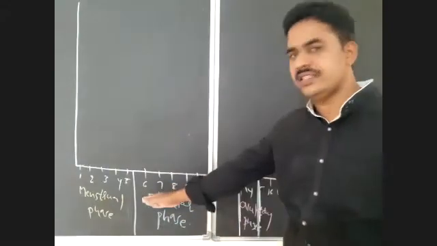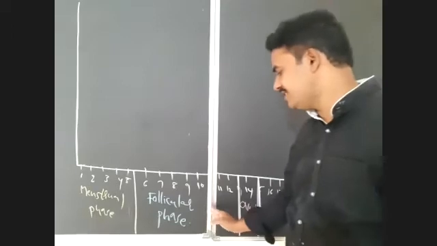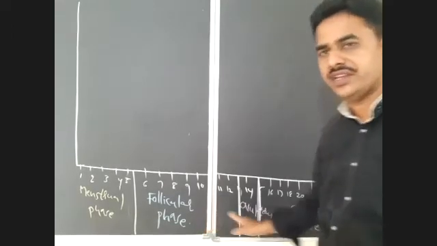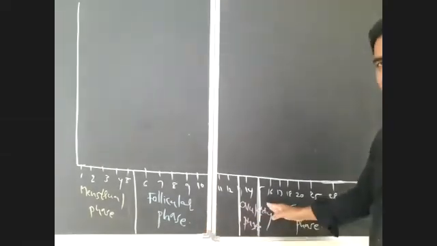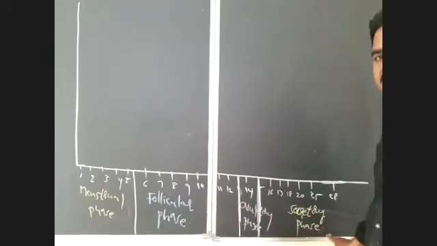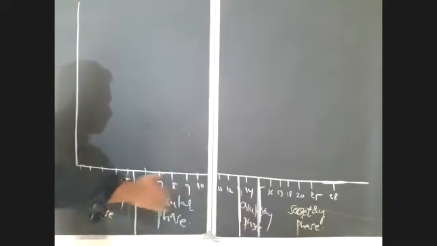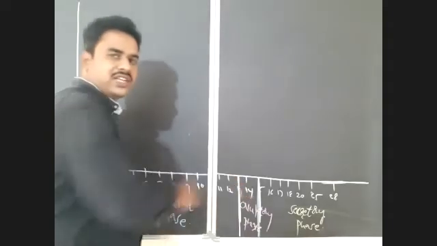In the first 5 days, the menstrual phase. From the 6th to the 13th day, there is the follicular phase or proliferative phase. On the 14th day of the menstrual cycle, there is the ovulatory phase. At last, from the 15th to the 28th day of the menstrual cycle, the longest phase, there is the secretory phase or luteal phase. That I mentioned here on the x-axis.